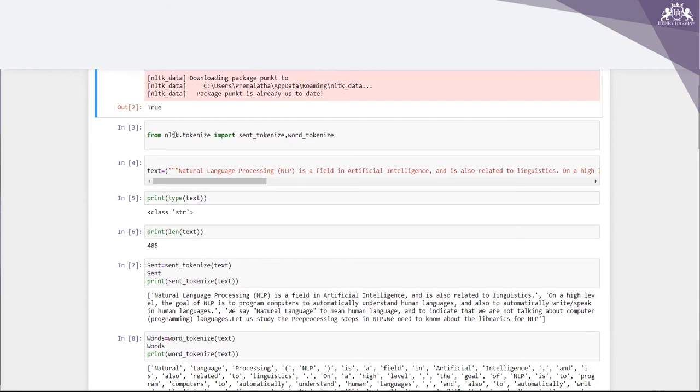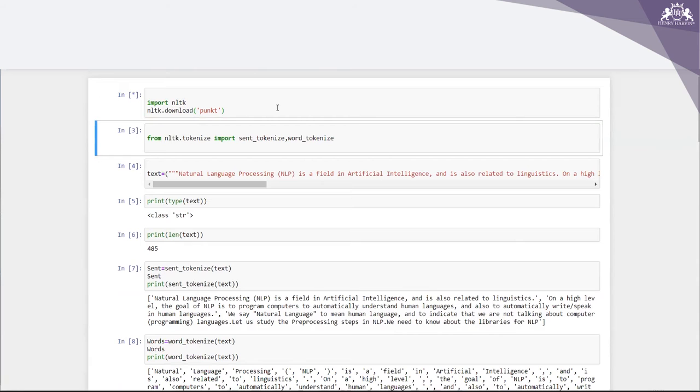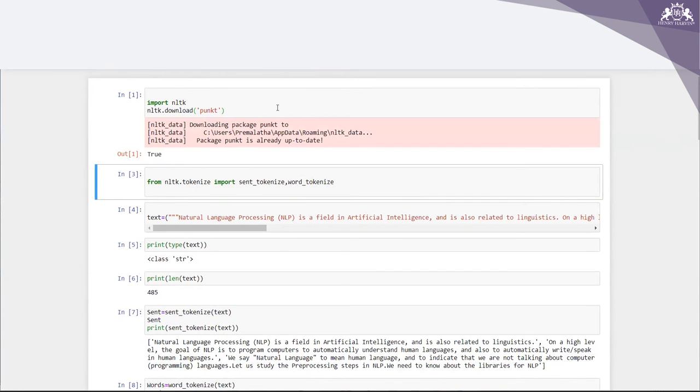The next step: from nltk.tokenize, import sent_tokenize, word_tokenize. Let me tell you what is happening here. sent_tokenize means when I give some paragraph, it will be tokenized into sentences, and the sentences can be tokenized into words.